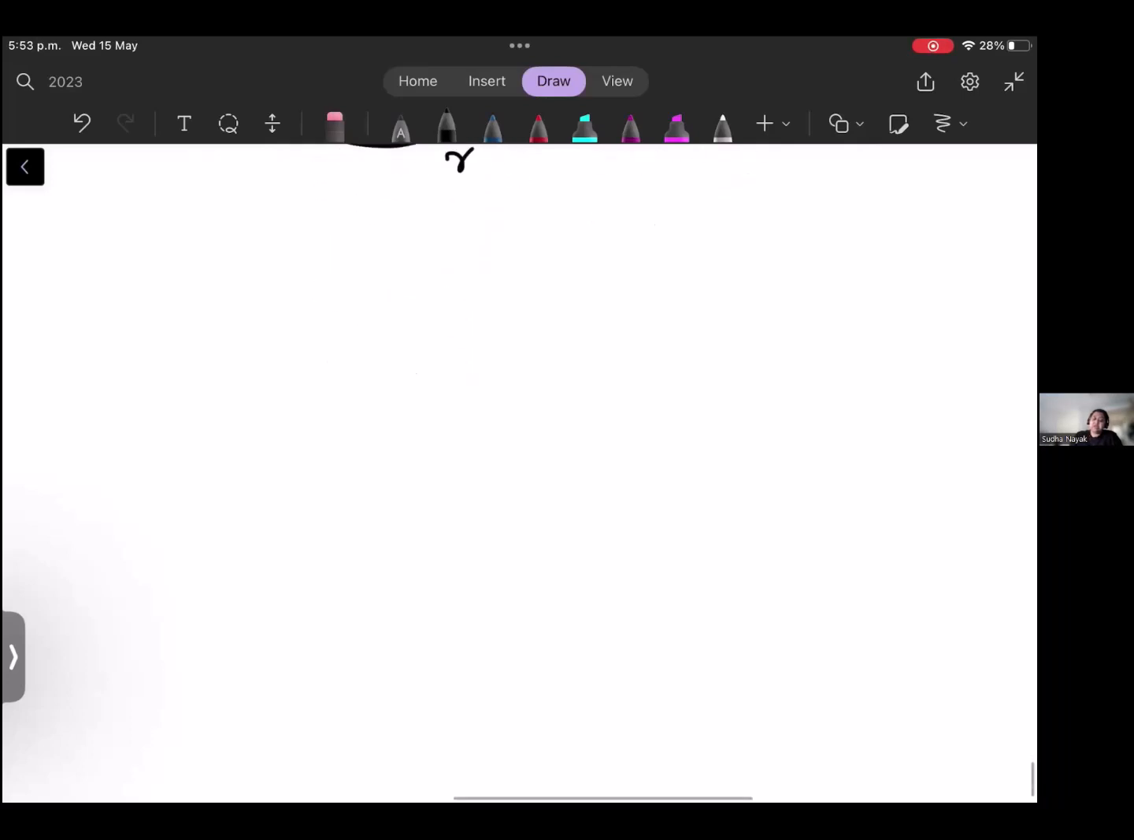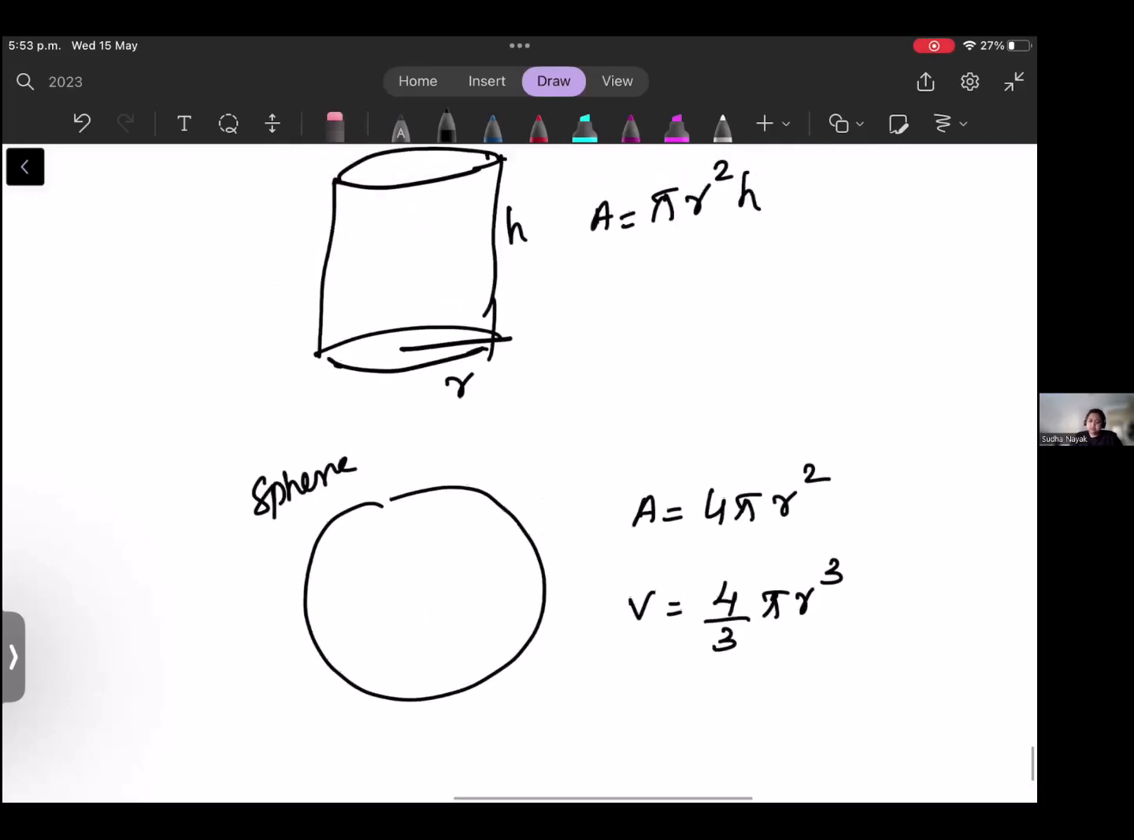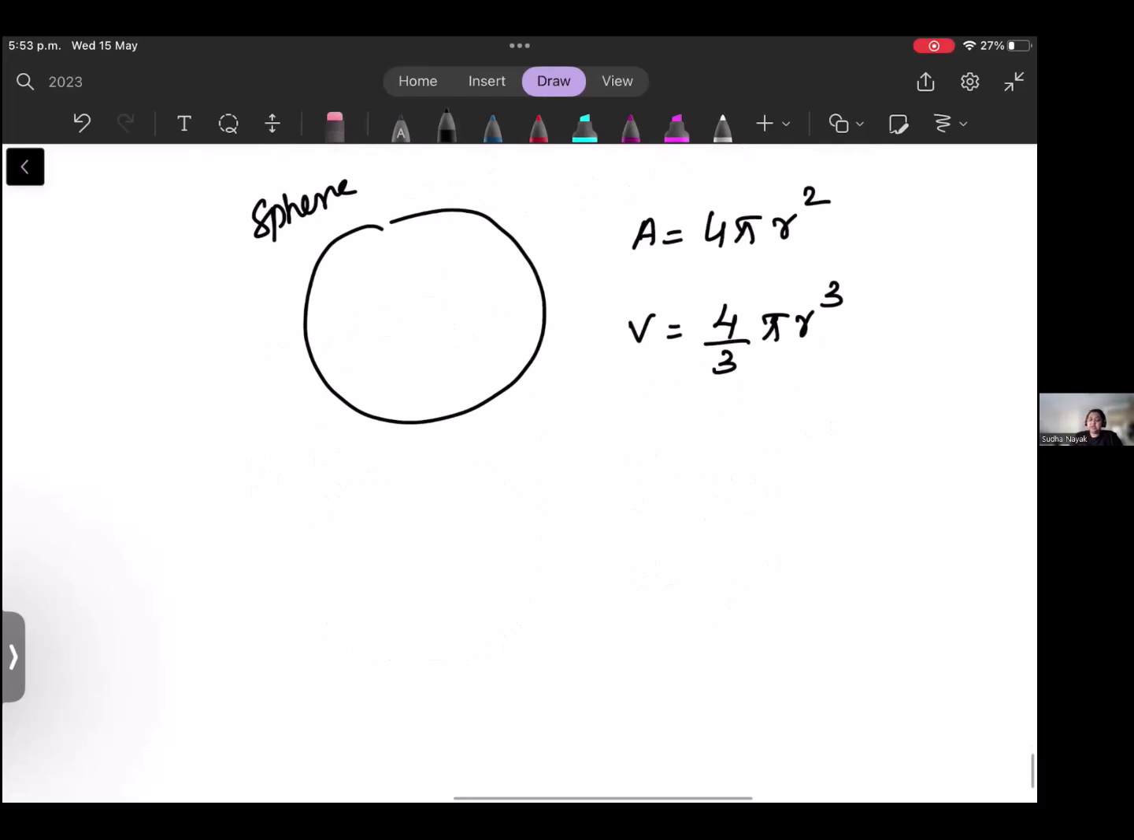Pi r square H. And then you have the sphere. Sphere area is 4 pi r square, and volume is equal to 4 by 3 pi r cube. Oh, this is not area, this is volume. Okay, the cylinder volume is equal to pi r square H, and the area is different. So this is the sphere.